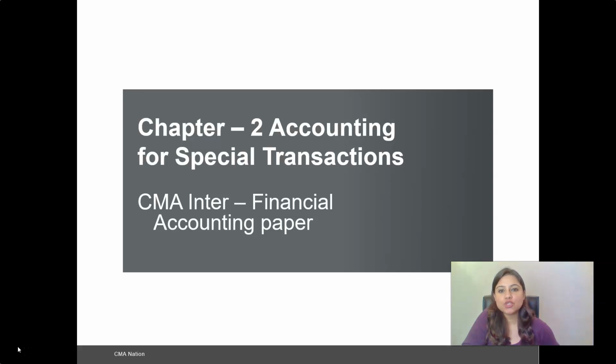Hello students. So today we will be starting off with a new chapter, that is chapter 2, accounting for special transactions, and this particular chapter is also comprised of section A. So section A has two chapters, that is chapter 1 and chapter 2, and the weightage that has been given to both these chapters is around 20 to 25 marks.